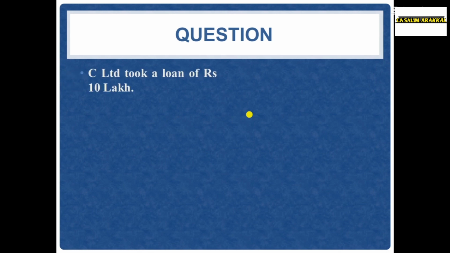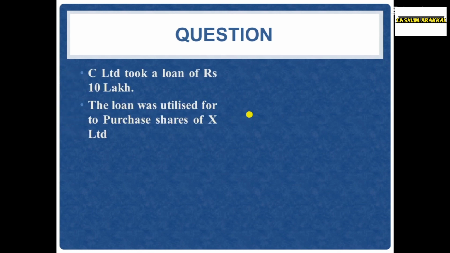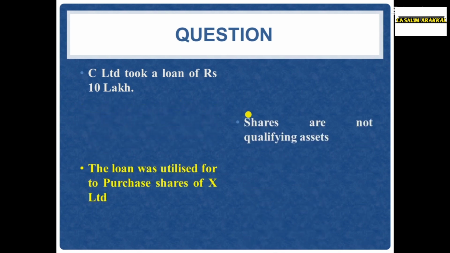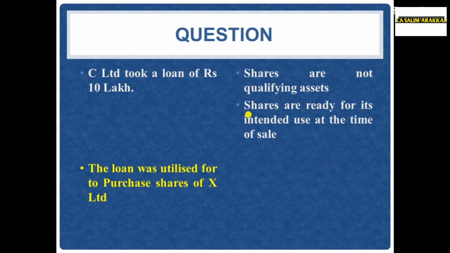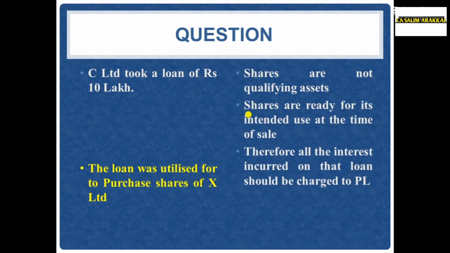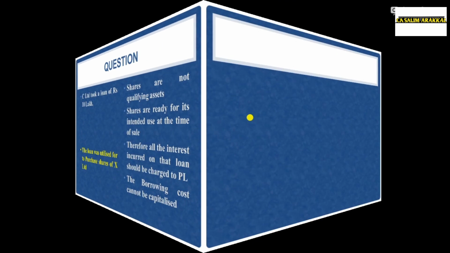C Limited took a loan of rupees 10 lakh. The loan was utilized for purchase of shares of X Limited. Friends, shares are not a qualifying asset because shares are ready for their intended use at the time of sale itself. Therefore, the interest incurred on that loan should be charged to profit and loss account, that is not eligible for capitalization. We will see another example.